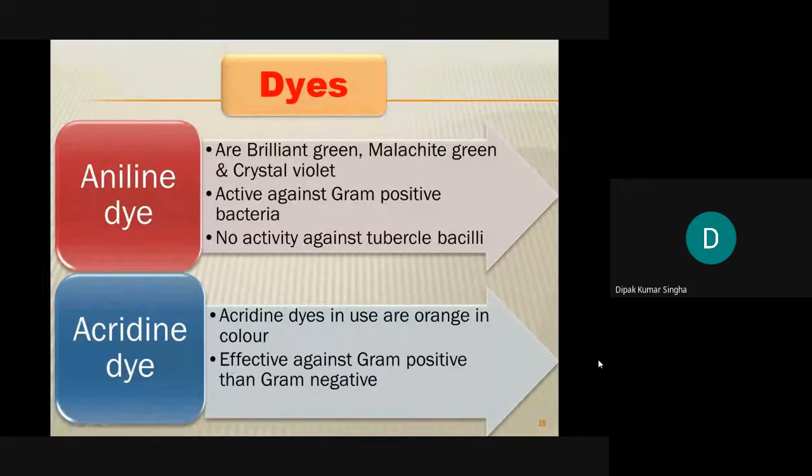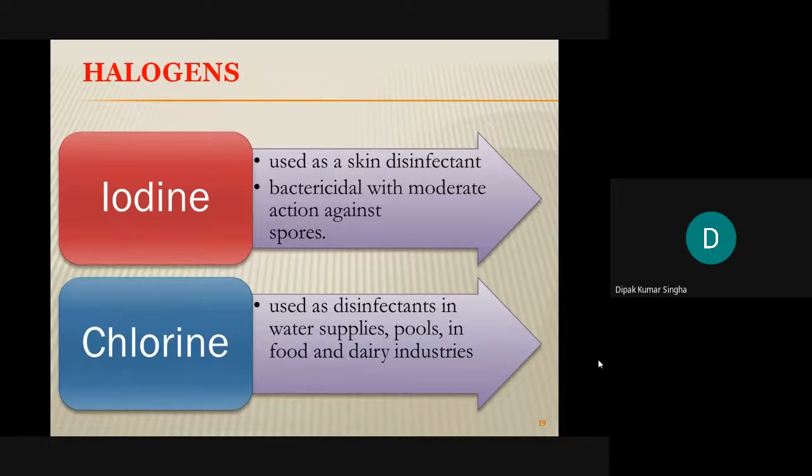Another is active against gram-positive bacteria, with no activity against the tubercle bacilli. So there is a prominent limitation. In the case of acrylamide, it is used only against gram-positive bacteria, and is not effective against tuberculosis or acid-fast bacteria. The acridine dyes, orange in color, are more effective against gram-positive than gram-negative. So generally, dyes kill only gram-positive bacteria, not gram-negative or acid-fast bacteria.